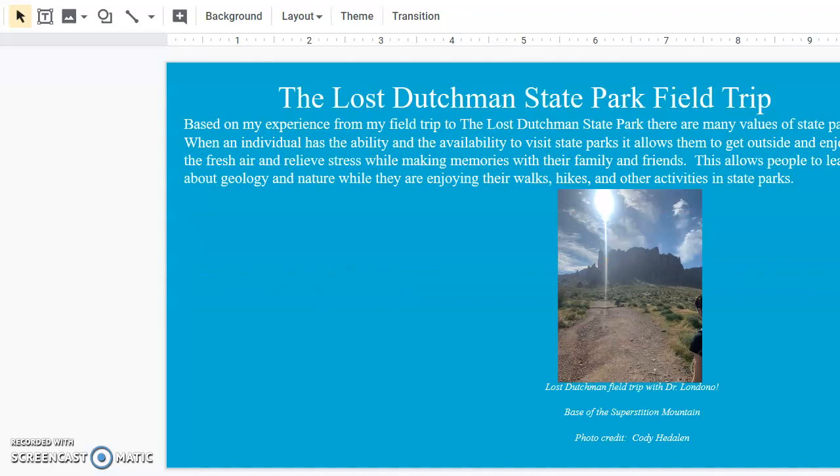The Lost Dutchman State Park field trip. This was based on an experience from my field trip to the Lost Dutchman State Park. There are many values of state parks. When an individual has the ability to visit the state park, it allows them to get outside and enjoy the fresh air to relieve stress while making memories with their family and friends. This allows people to learn about geology and the nature they are enjoying from their walks, hikes, and activities in the state park.